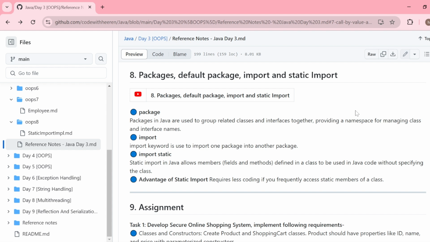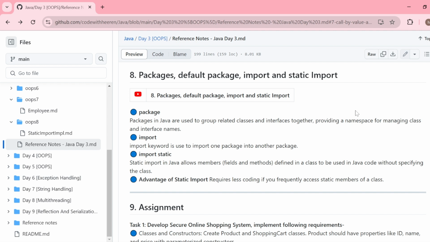Now, if you want to use one class in another class and both classes are placed inside the same package, there is no problem. You can directly refer to them. You can use inheritance or association without doing anything extra. But when you have both classes in separate packages, then it is always mandatory to import one package into the other where you want to use that first package's class. Without import, you can't use the first package's class in the second package.